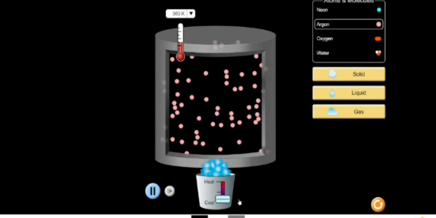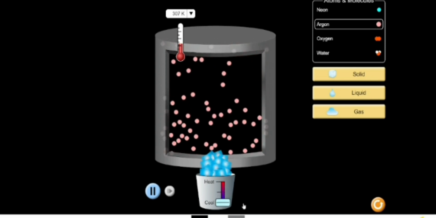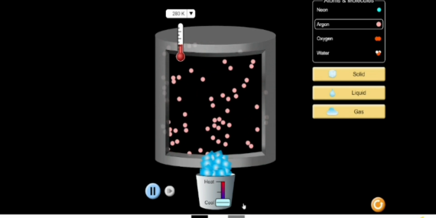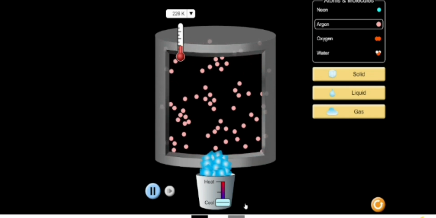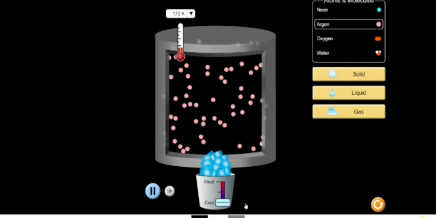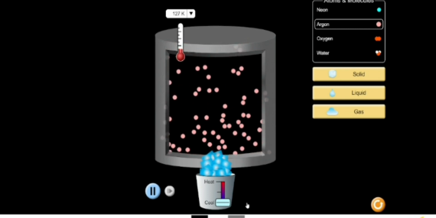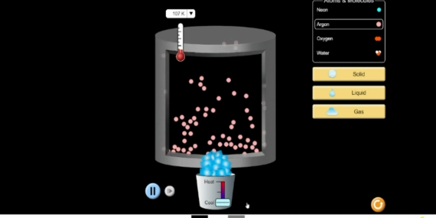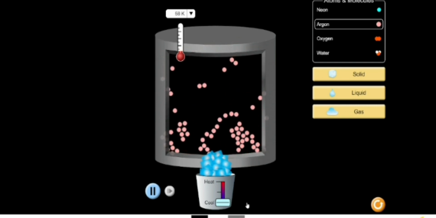Here, also, when we add cool to it, it will become a liquid again, and at last it will just become a normal solid. It takes time because we just added heat to it. Here, it starts to be in shape.